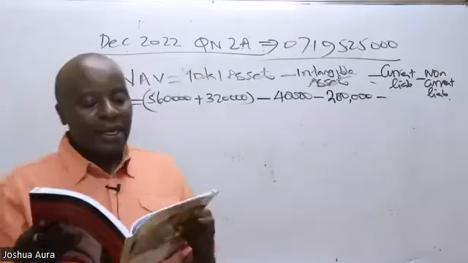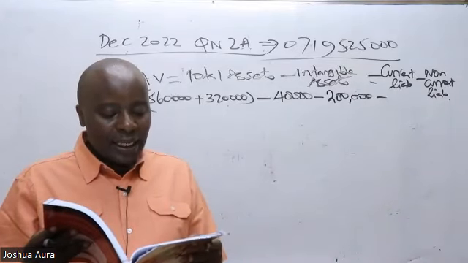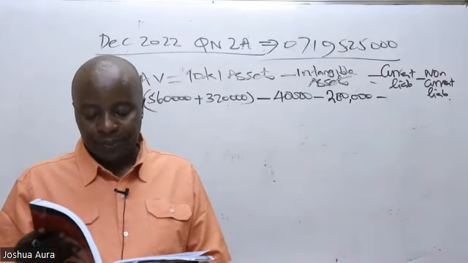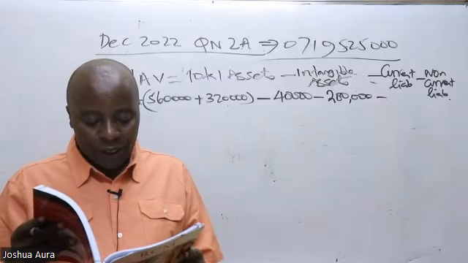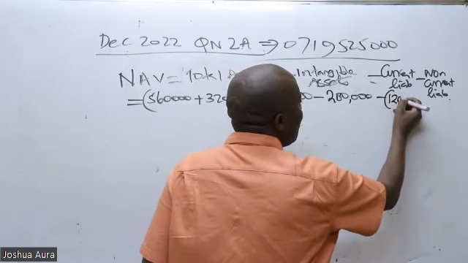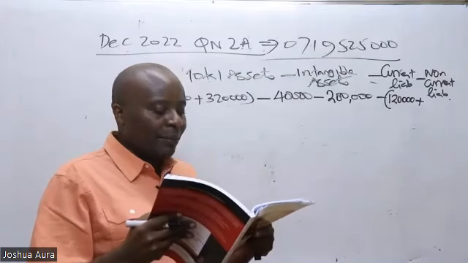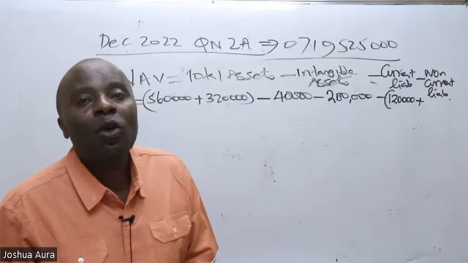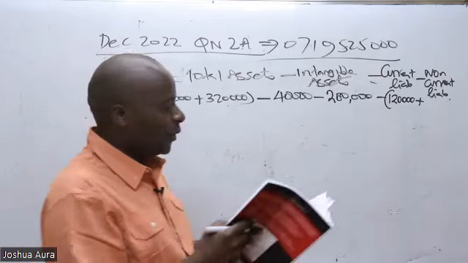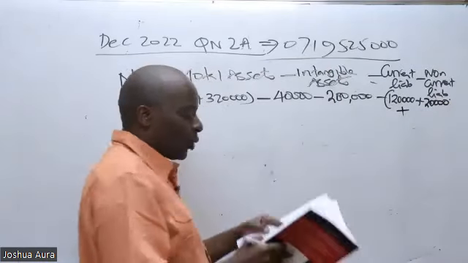So go to the non-current liabilities section. You'll be able to see the non-current liabilities there. I can see long-term bonds of 120,000. Is there any other non-current liability? Yes, there is a deferred taxation long-term liability, and I can see a figure of 20,000. What else am I able to see, ladies and gentlemen?